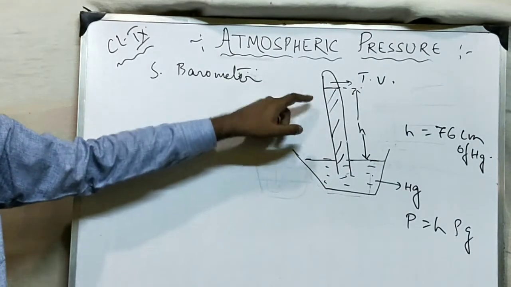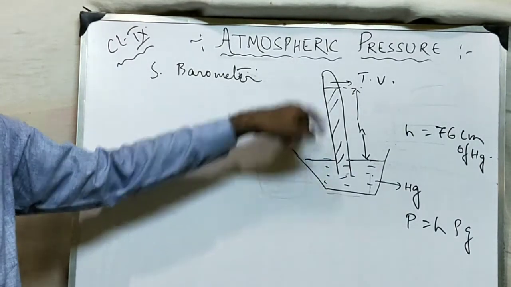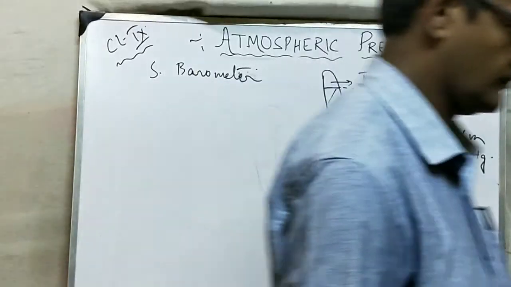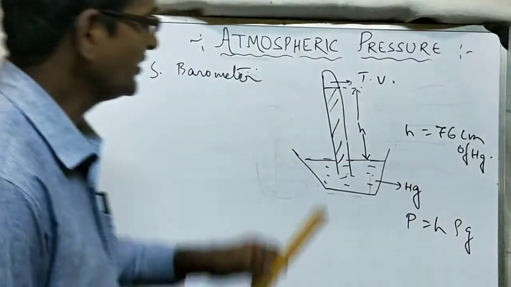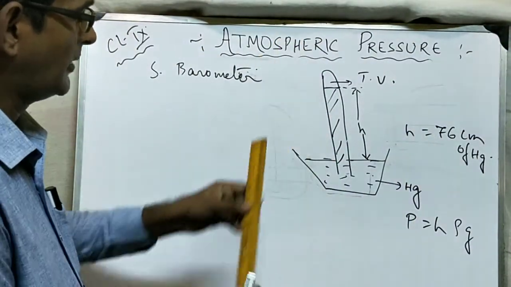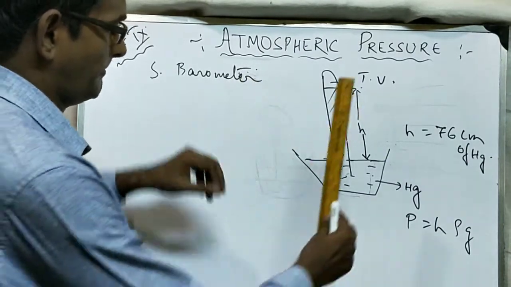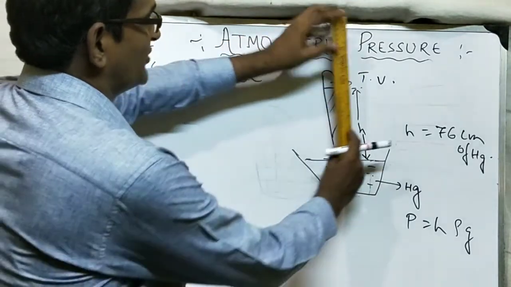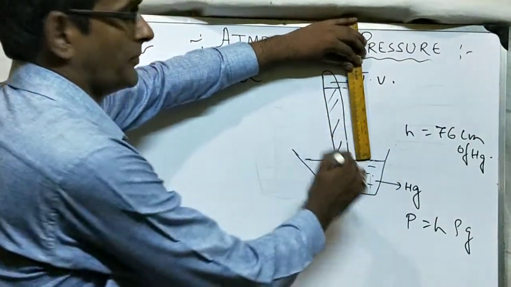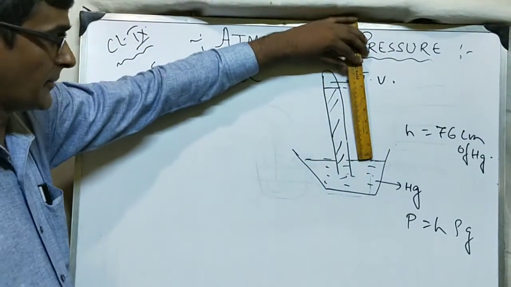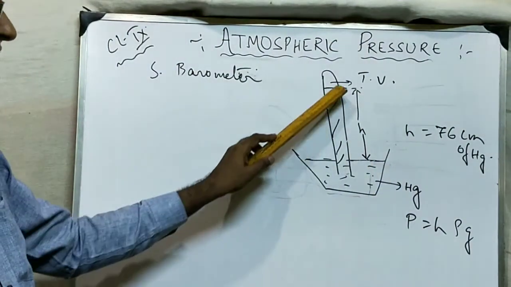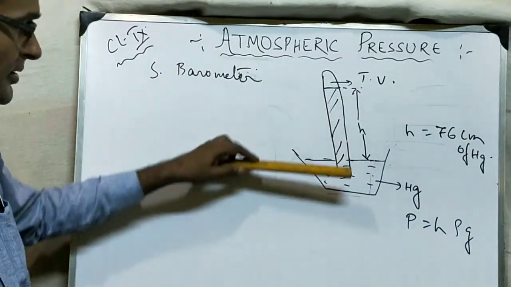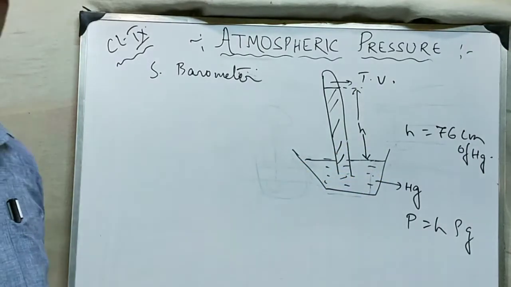And next thing, that is the most problematic thing, is that if you want to measure the atmospheric pressure, then you cannot fix a scale on the tube. Why? See, suppose I am fixing a scale this way, so that I can measure the pressure and get the reading from here. Now if this pressure is changing, then the level of mercury will also change.